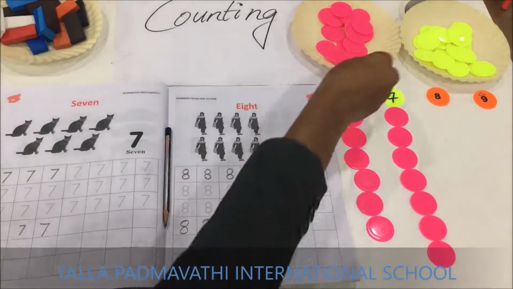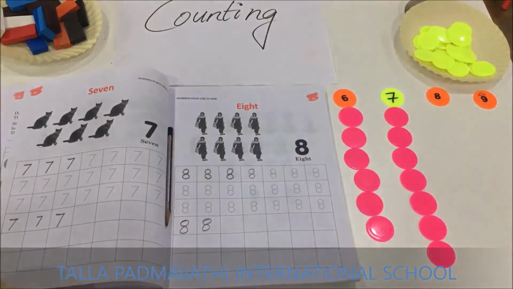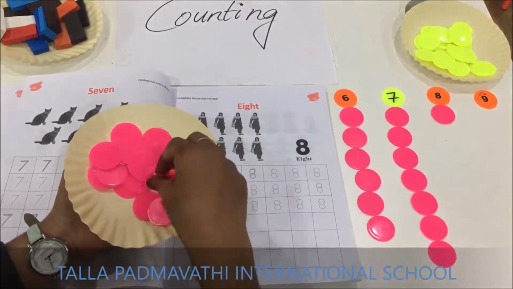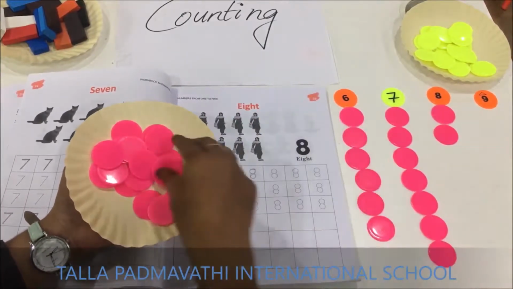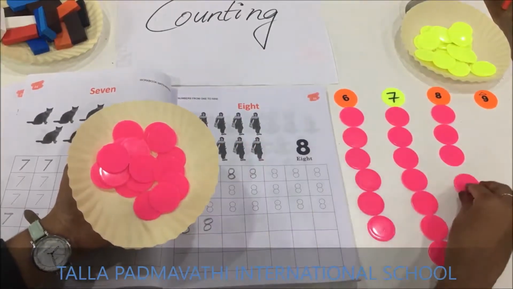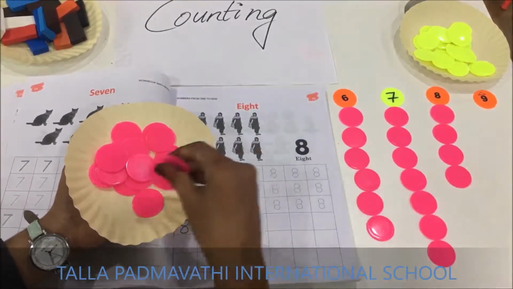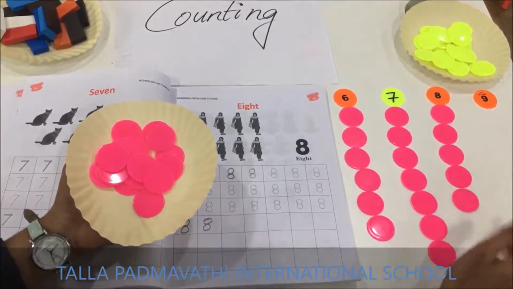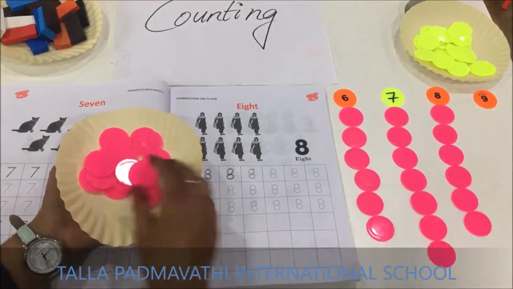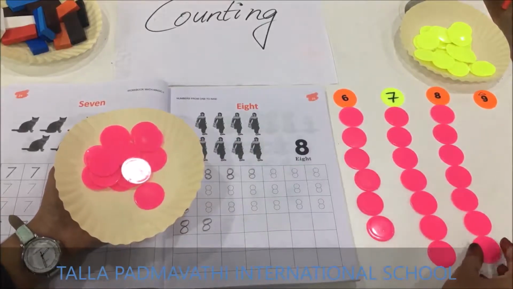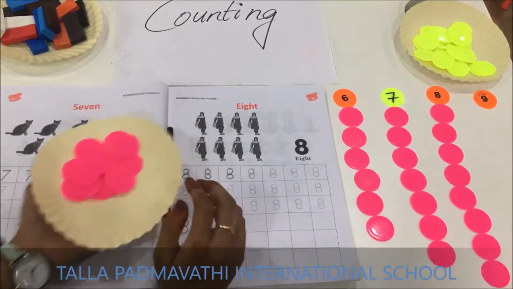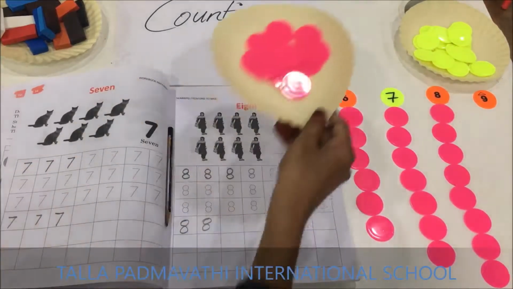Now shall we count the token? 1, 2, 3, 4, 5, 6, 7, 8. How many? 8.